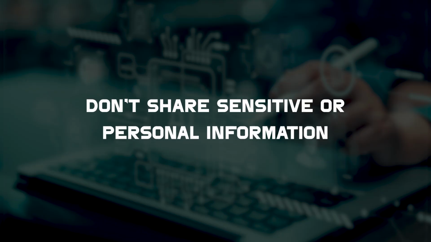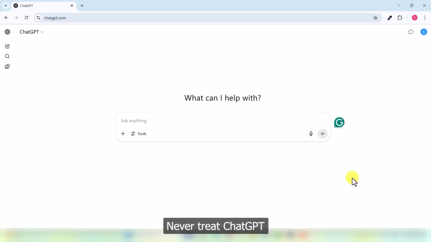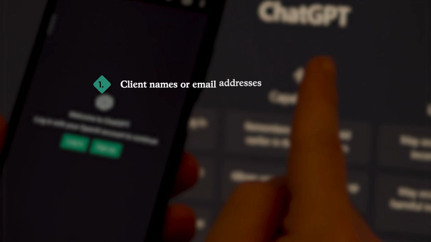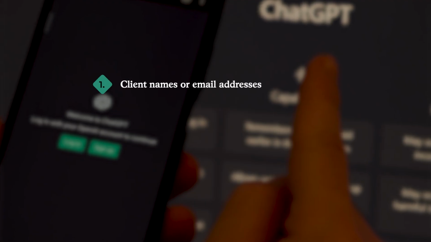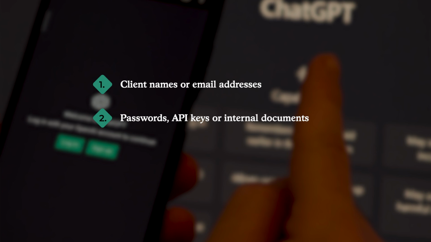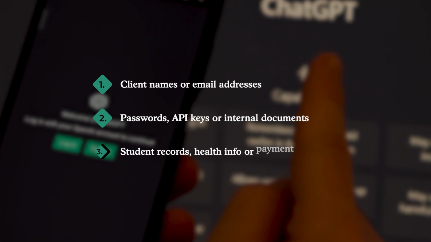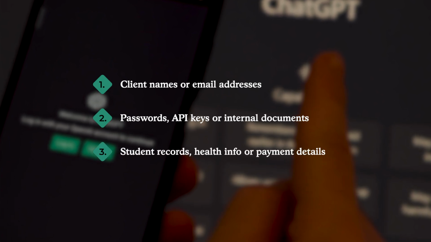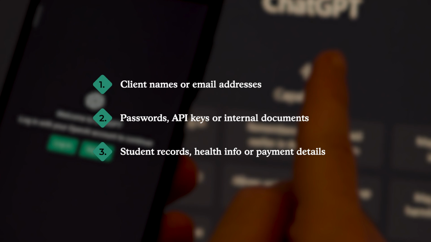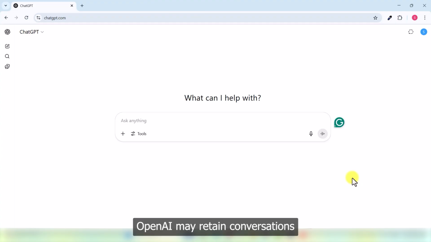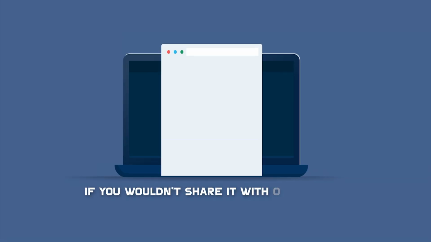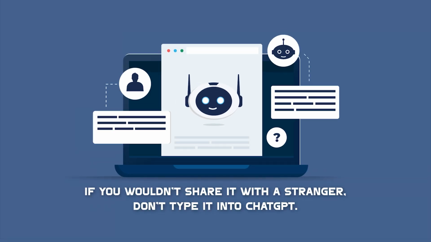Don't share sensitive or personal information. Never treat ChatGPT like a secure storage system. Avoid typing client names or email addresses, passwords, API keys, or internal documents, student records, health information, or payment details. OpenAI may retain conversations to improve performance, even if anonymized. Rule: if you won't share it with a stranger, don't type it into ChatGPT.